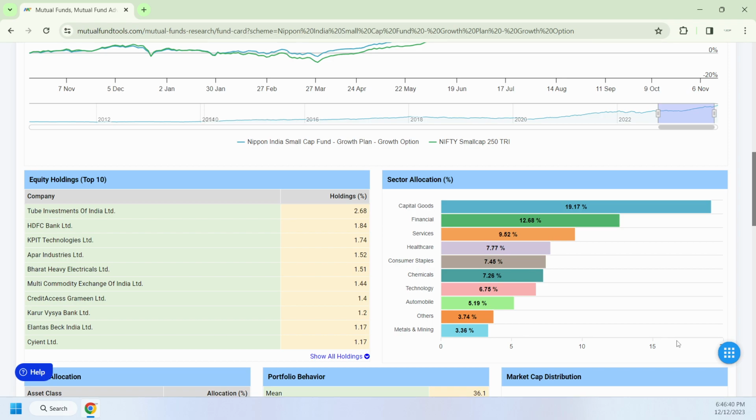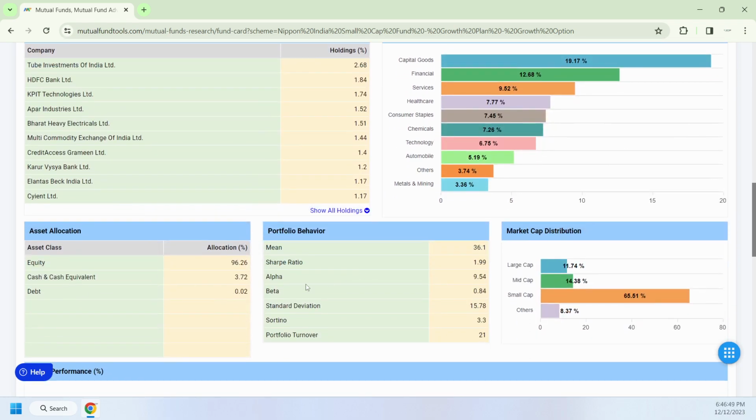So it is a mixed one. The highest category is capital goods, and the highest stock is Tube Investments. If you are looking at equity, it is almost 96% allocation. That is why this fund is directly related to equity mutual funds, and it has 100% market risk. Cash and equivalent is 3.72%, debt is 0.02, and the fund's mean price is 36